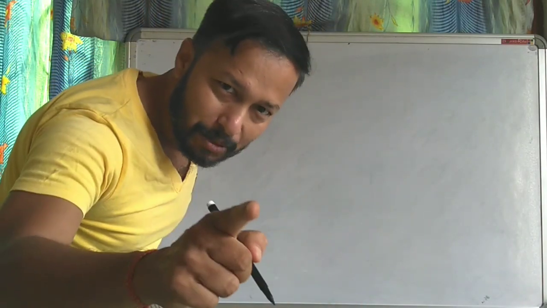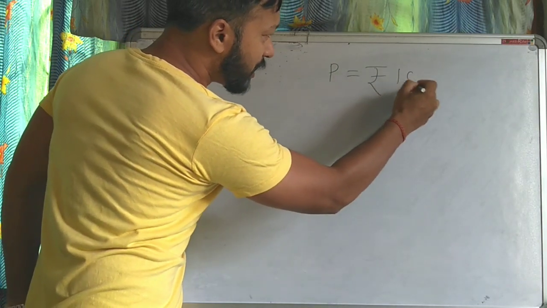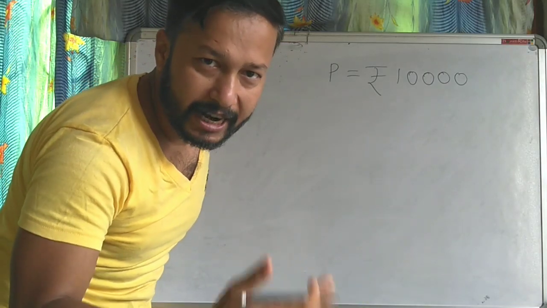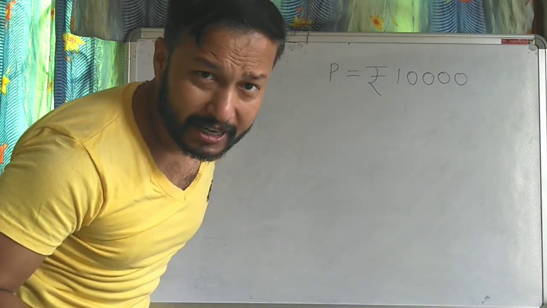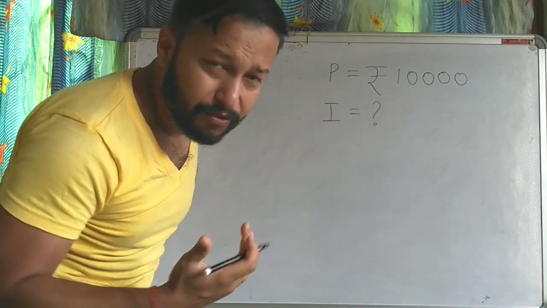So we will start how to calculate that interest which you are receiving from the bank. I mean that extra money. Understood? So first what we did, we gave 10,000 rupees in a bank. That is called principal. So I will write principal equal to rupees 10,000. Now the extra money which you are getting from the bank, that is called interest. I do not know interest. What is the interest I am receiving from the bank?